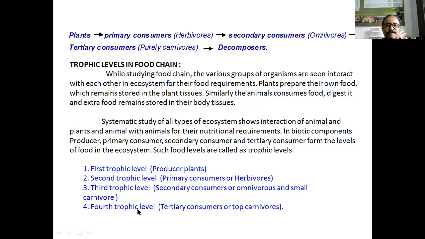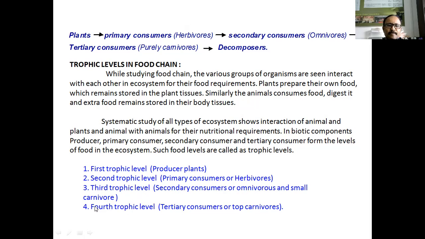The fourth trophic level animals depend on the second and third trophic level animals, so the third trophic level also forms a nutritional state. Then the fourth trophic level also forms another nutritional level.